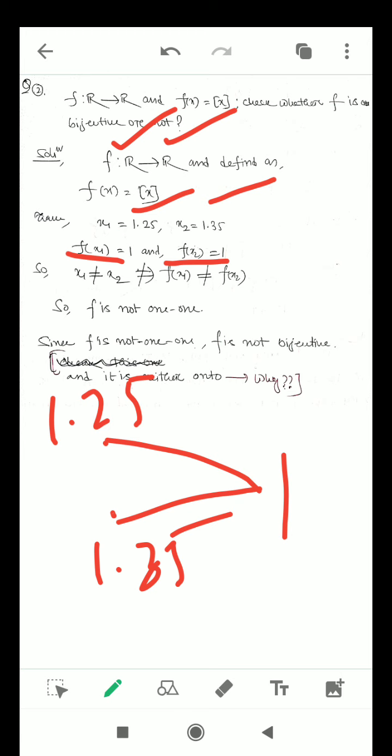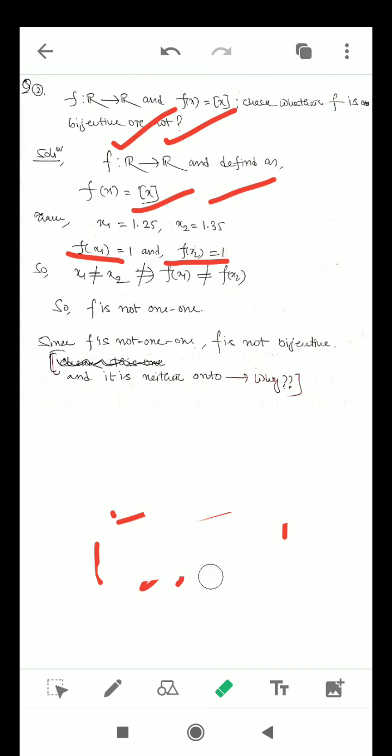And when it violates the first condition, that f is a 1-1 function, there doesn't arise a question of further checking whether it is bijective or onto. But we can easily find out whether this one is onto or not. Can you tell me whether this function is onto or not? Yes, this function is not onto. Why? Because